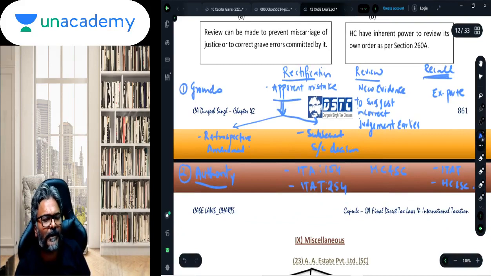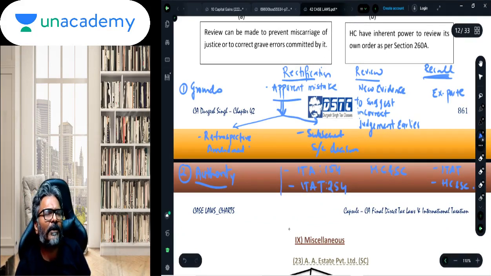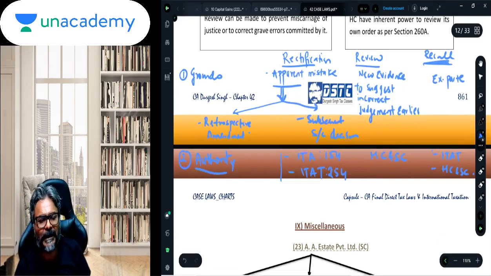And finally, the authority. In rectification, students, who can rectify the order? It is the income tax authority as well as the ITAT. The power to rectify is with the income tax authority under 154, and with the ITAT under 254. But the review can be done only by the High Court and the Supreme Court. They are the only authority who can do the review. And finally, students, recall can be done by the ITAT, the High Court and the Supreme Court.